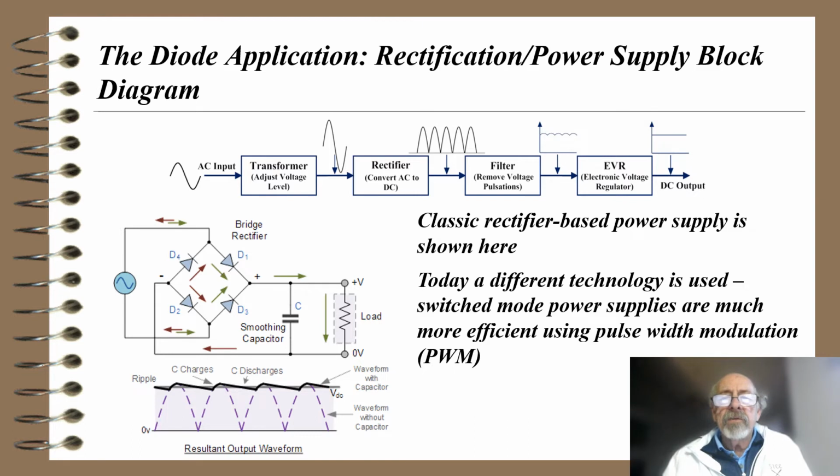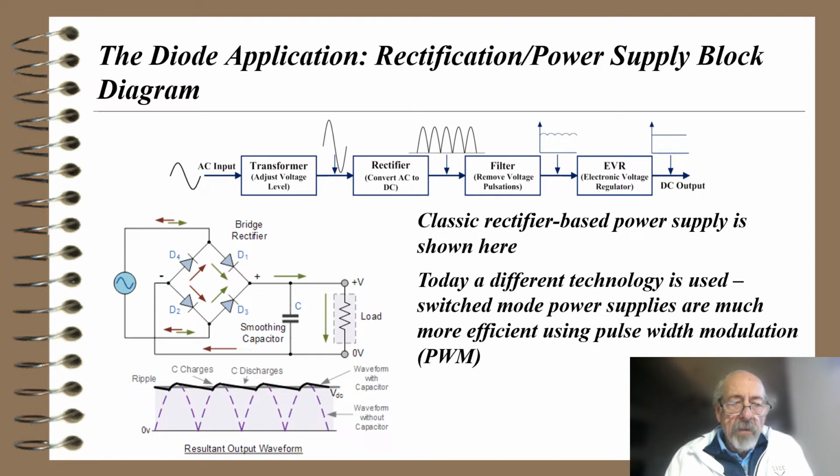So diode applications are many. Here's a rectification, a power supply block diagram. If you take a look at the top portion of that block diagram, you see AC input, a sine wave. It goes to a transformer to adjust the voltage level, make it either bigger or smaller, or maybe just isolating the primary from the secondary, be the same voltage. The rectifier is the diodes, and the rectifier converts the AC to DC. You see now a pulsating DC output. A filter will remove the voltage pulsations to some extent. You still have a few little ripples there, and then an electronic voltage regulator usually is used to make the DC output very steady. So that's a classic rectifier-based power supply.